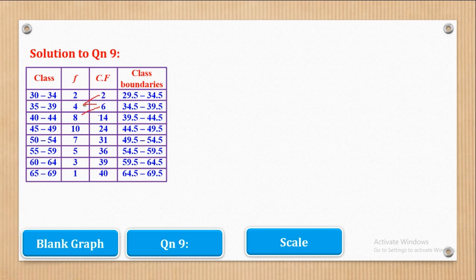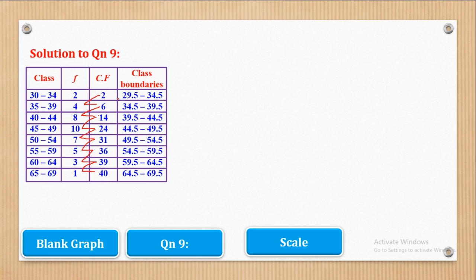2 plus 4 will give me 6, which is here, and 6 plus 8 will give me 14, and 14 plus 10 will give me 24. 24 plus 7 will give me 31. 31 plus 5 will give me 36. 36 plus 3 will give me 39, and 39 plus 1 will give me 40. So basically that's how they generate the values of cumulative frequency.